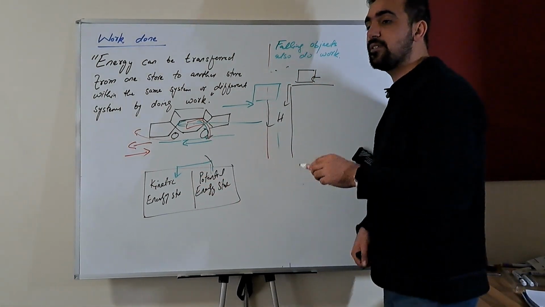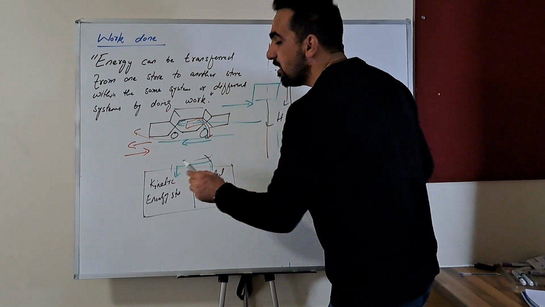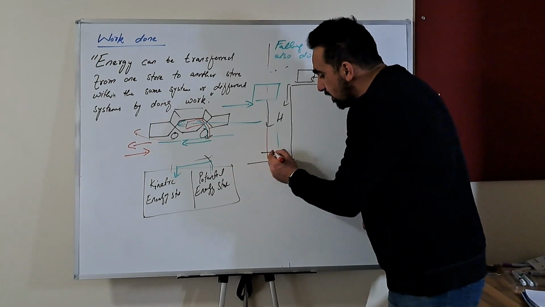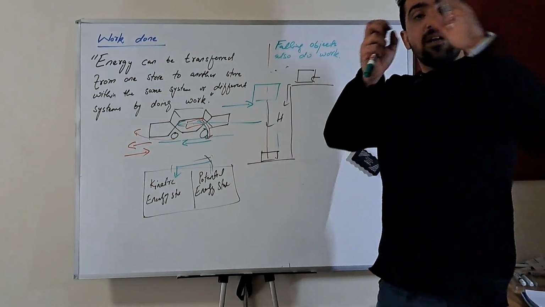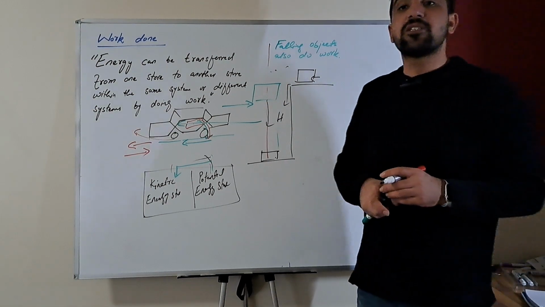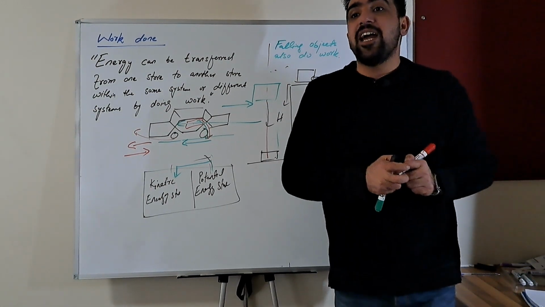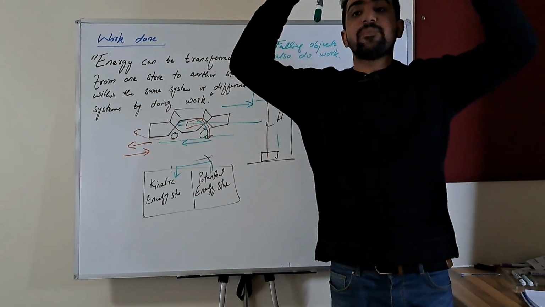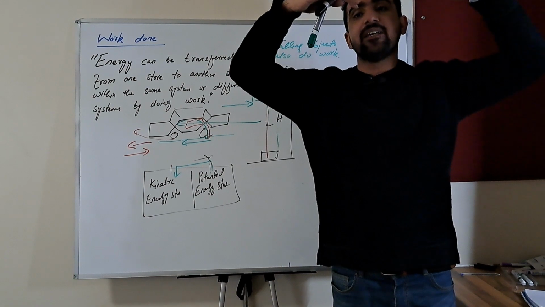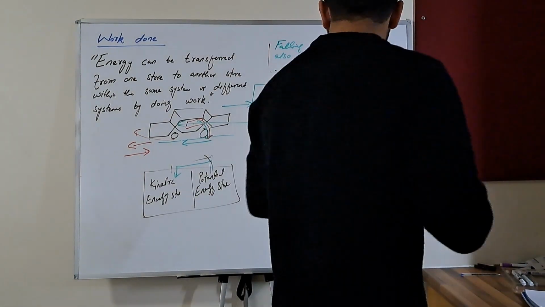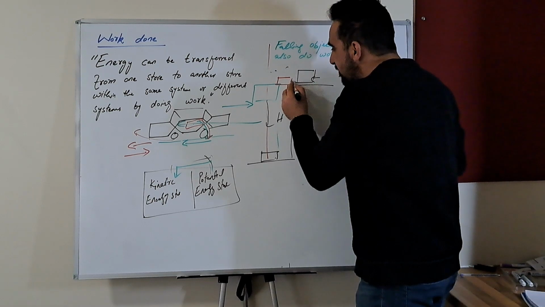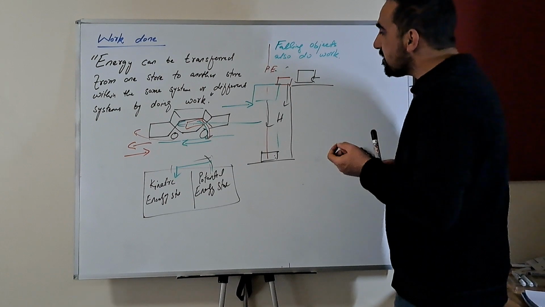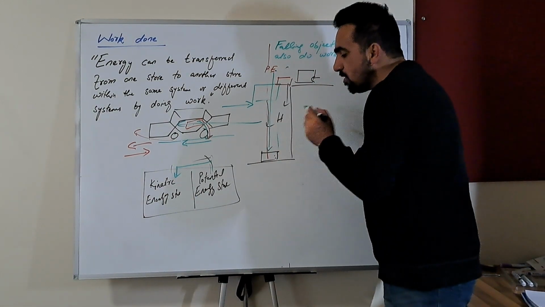Just before hitting the ground, all its energy from the gravitational potential energy store has moved to the kinetic energy store. And because the energy has been transferred, work has been done by the falling object. At the top, the object has energy in its potential energy store, but when it reaches the bottom, all its potential energy has been transferred to the kinetic energy store.